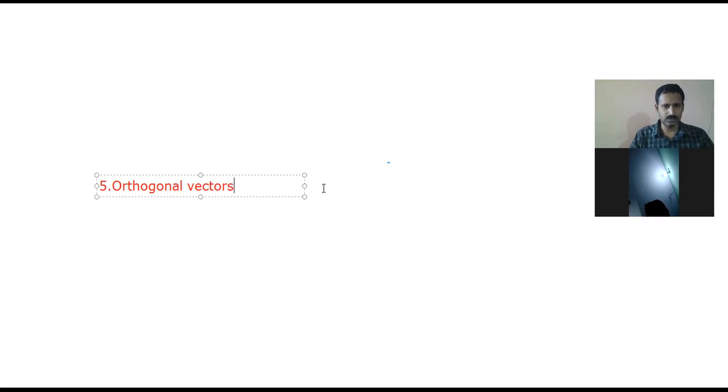I will show you. This is the first one and this is the second one. So orthogonal vectors look like this.